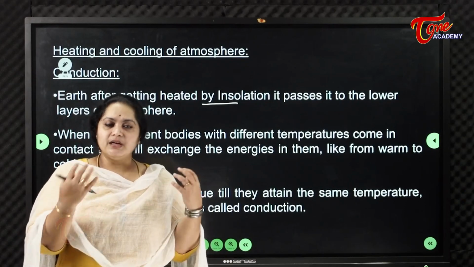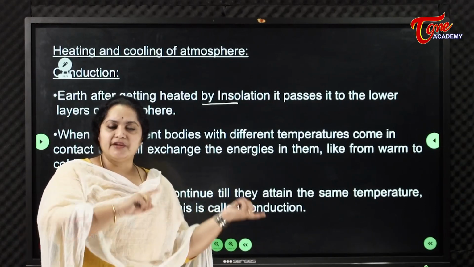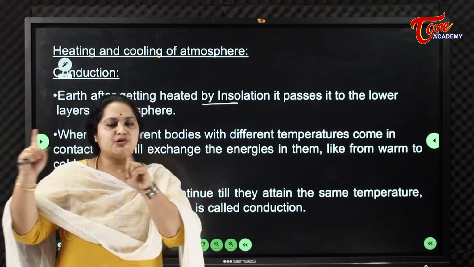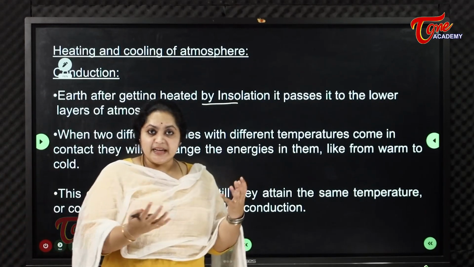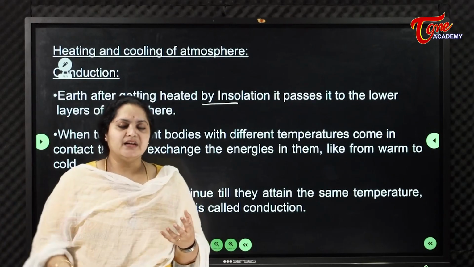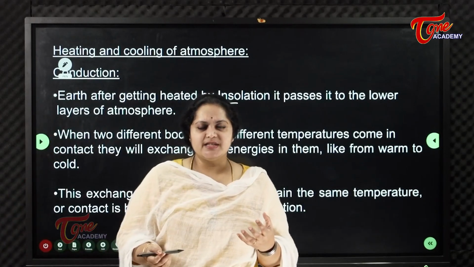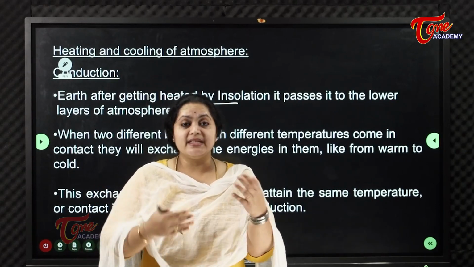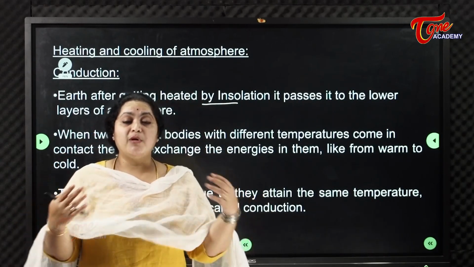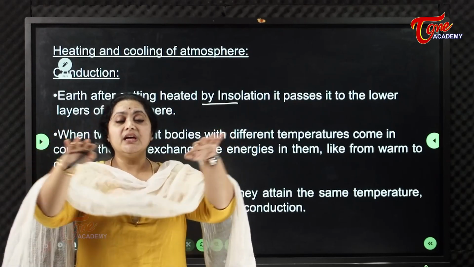Every body has its own mechanism. Now come from the human being to the Earth. After Earth gets heated very much from these three sources of radiation, it releases the energy in the form of terrestrial radiation to the lower layers of the atmosphere.